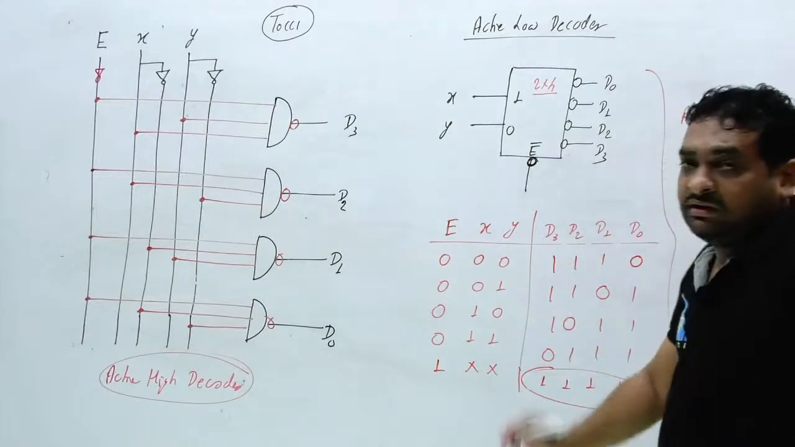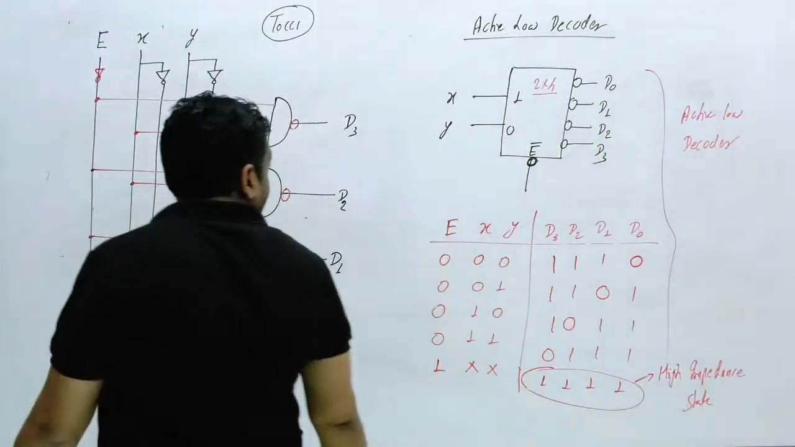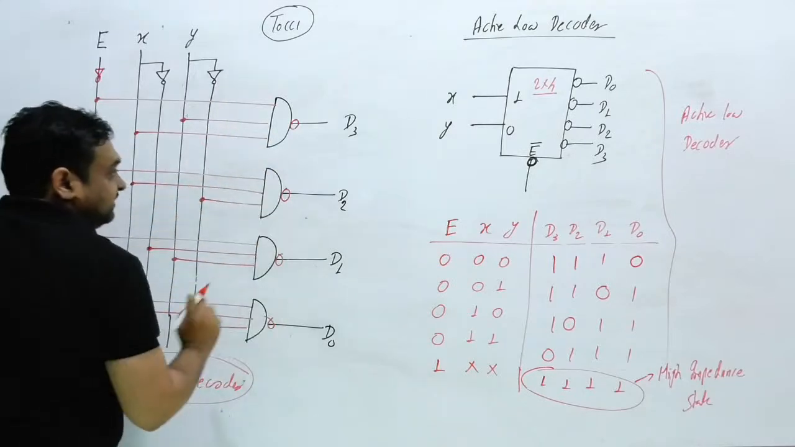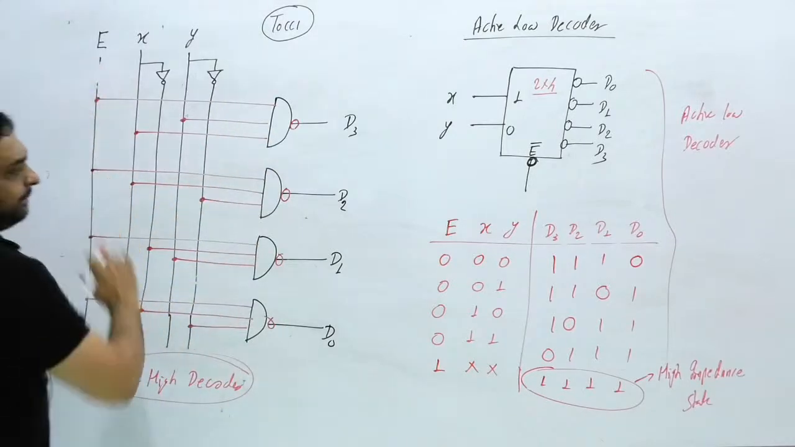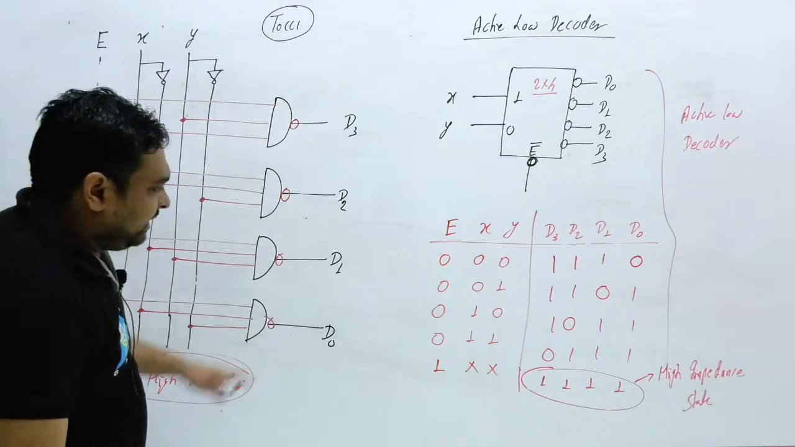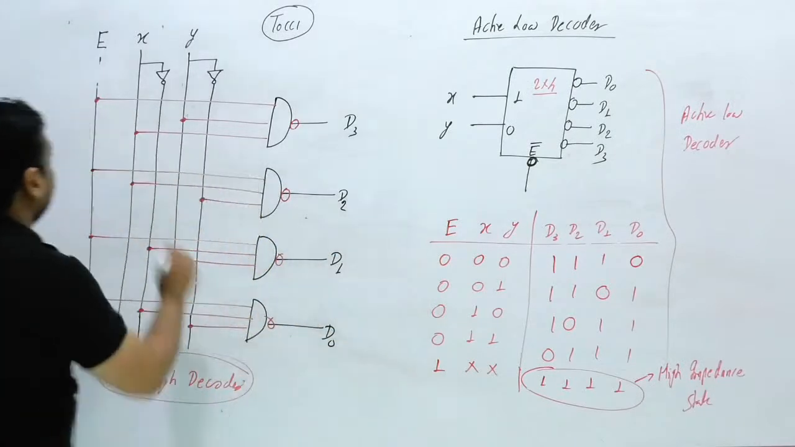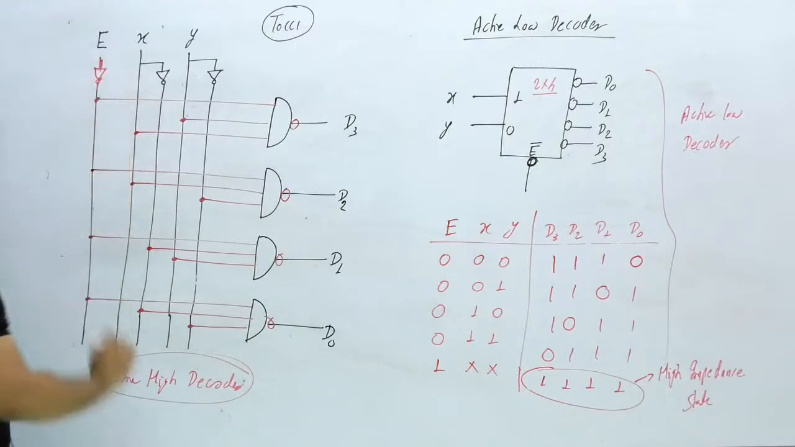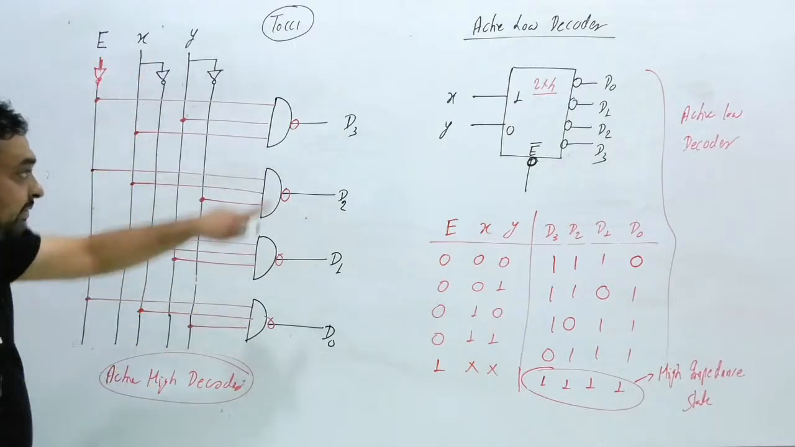You should be more comfortable in active low and active high. Clear? Now just note this down. Here we considered enable bar. When enable bar is 0, then this will be on. So you can write here one NOT gate. Just note down this circuit for the active low.